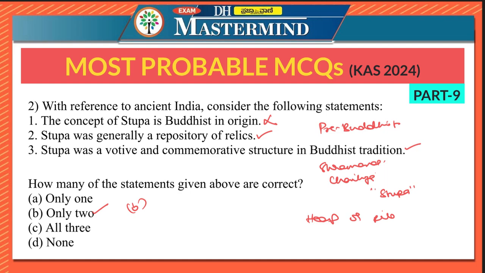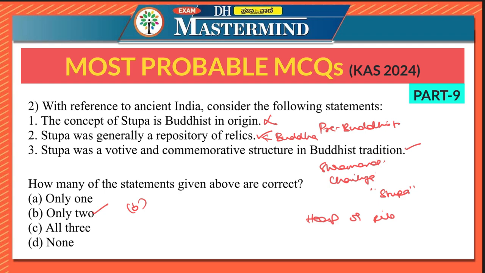Second statement is correct. One of the primary functions of a stupa is to serve as a repository of relics. Relics are objects associated with Buddha. What are relics? They are nothing but objects associated with Buddha, such as his physical remains, personal belongings, or items used by him. They are considered sacred and hold great spiritual significance in Buddhism.